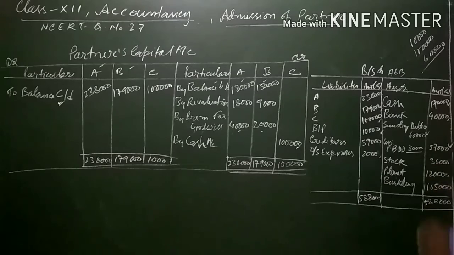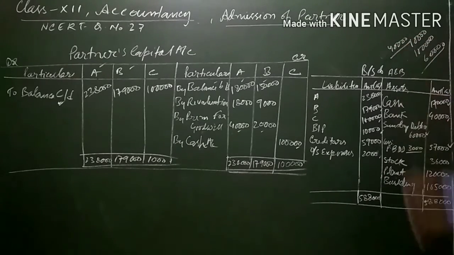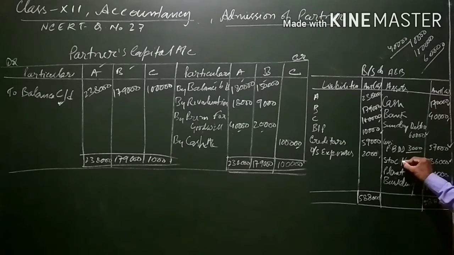Stock was overvalued by 4,000. Earlier stock was 40,000, so 4,000 will be deducted and a balance of 36,000 will be left because it was overvalued. Now the correct value of the stock will be written, that is 36,000. As regards plant, it has been given in the question adjustment that it will be appreciated to 1,20,000.